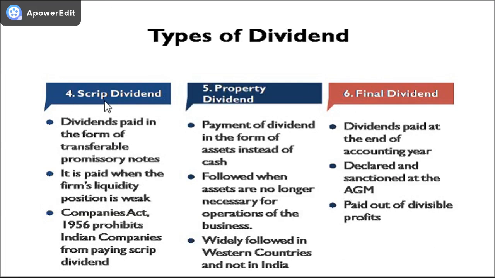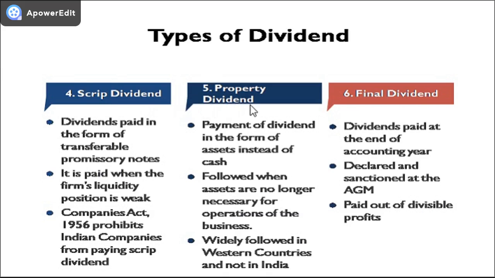Number four, scrip dividend. When the dividends are paid in the form of transferable promissory notes, it is known as scrip dividend. Generally, the companies pay dividends in the form of scrips when the liquidity position is very weak, and the Companies Act prohibits Indian companies from paying dividends in the form of scrips. Scrip dividend is prohibited by the Companies Act 1956.